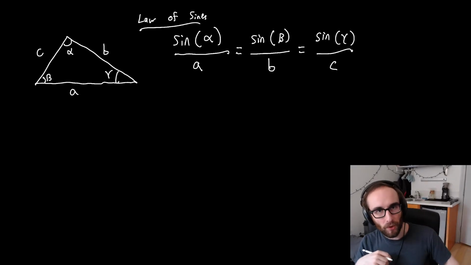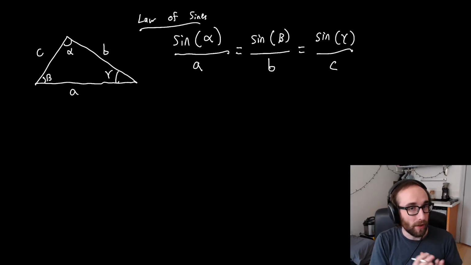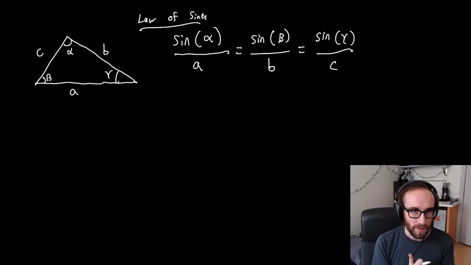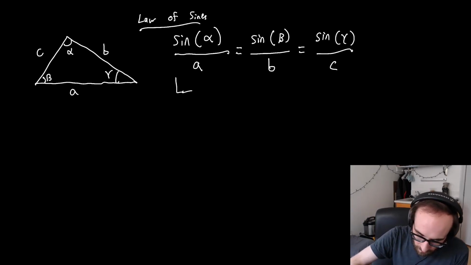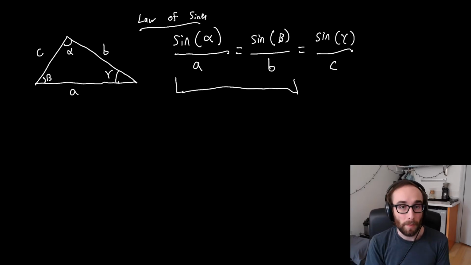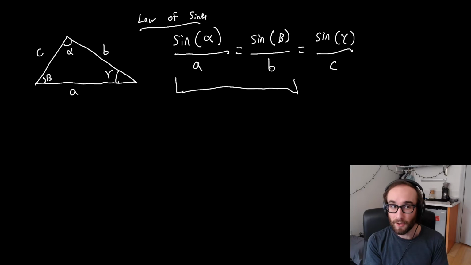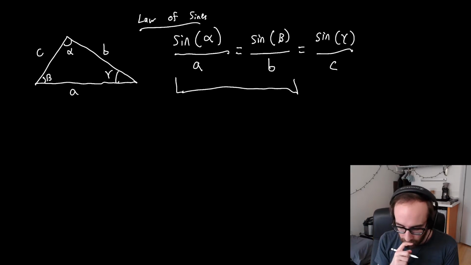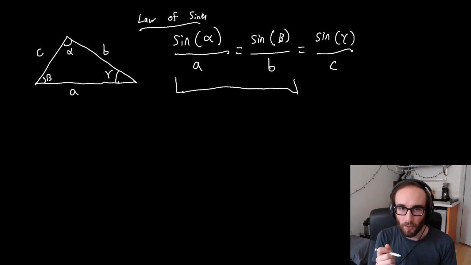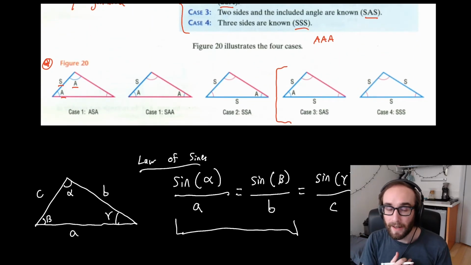Okay, and there is a proof in the book that goes through why this is true. I don't want this video to take a long time, so we're not going to go through the proof. I just want to introduce this law and then show how we can use it. We can set any two of these ratios equal to each other, and then solve the equation to find the remaining angles or sides. At this point, we'll pretty much just be solving for side lengths, so we'll usually be given the angles that we need and then solve for the side lengths. This is a way that we could solve those other situations that we looked at previously: angle, angle, side, or angle, side, angle.